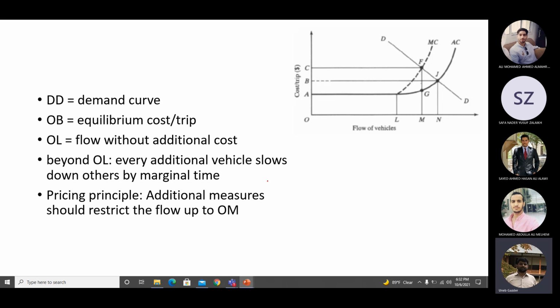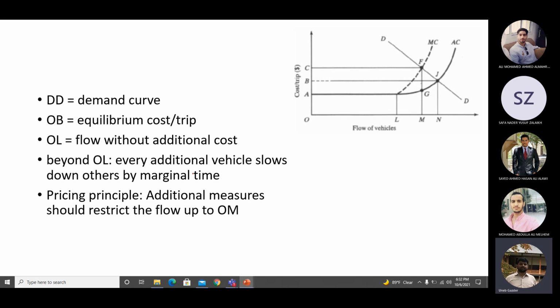Okay, so in this figure you see a curve, and now this is the cost per trip on the y-axis for the user, road user, how much cost per trip he is having, and the flow of vehicles. Okay, now you can see from point A to L, the cost to the user is the same. From point L onwards, the average cost starts to increase. The average cost starts to increase. So beyond point L, when the flow starts to increase beyond point L,